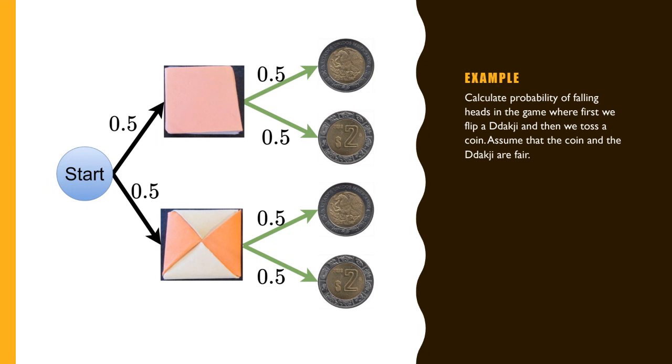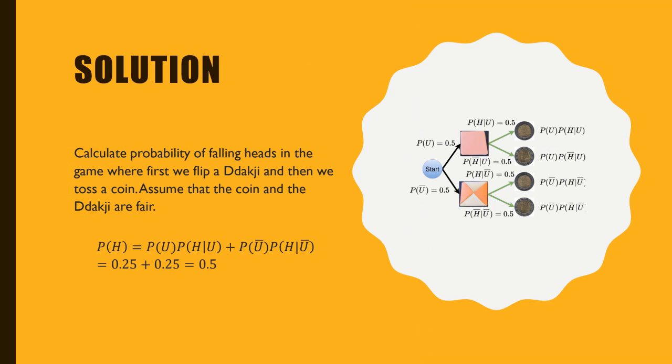So if you see, we are getting heads in two different places. One is here, another is here. So what is the probability? We have to see the probability of falling this one, and we have to add it with the probability of falling this one, right? Okay. So let us see the solution, how it is.